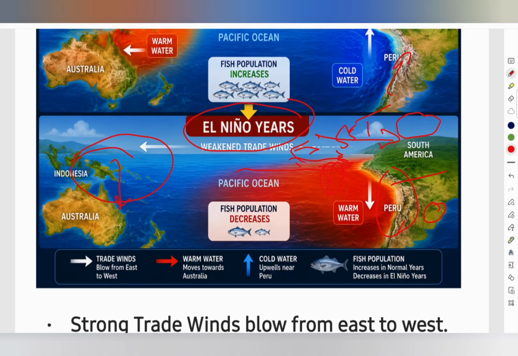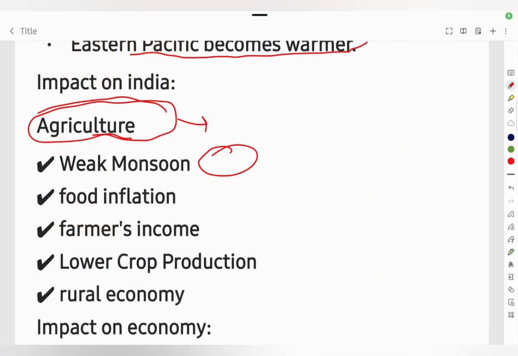Where rainfall decreases, that can lead to a decline in kharif crop production, water availability may decrease, and farmers' income is also affected, food prices may rise, and the rural economy comes under pressure. That is why El Nino is not just a geographical topic, it is also an important topic for agriculture, economy, and rural development. Let's discuss the impact of El Nino on agricultural production.